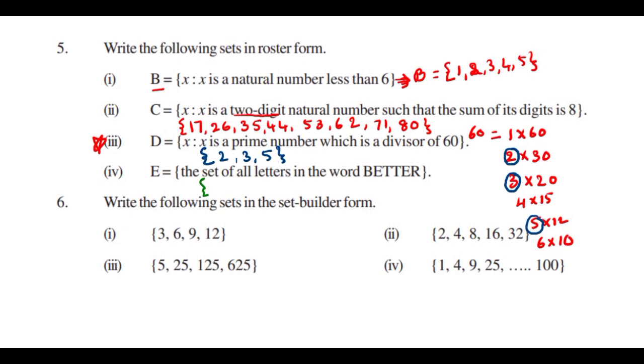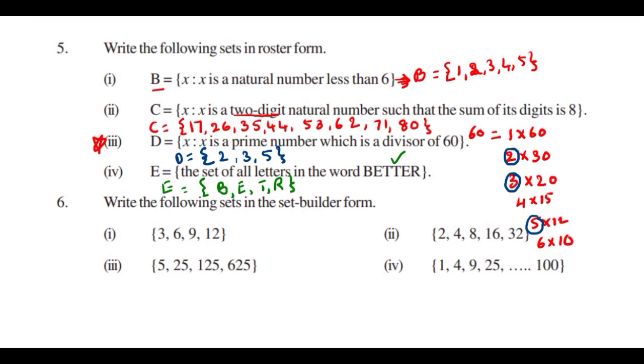Don't forget to write here this one, set D. This one is also compulsory. Okay, here it is, C equal to. Now this is E, E equal to the set of the letters in the word "better". Better means B is there, E is there, T and R. Only 4 letters are used in the word better.